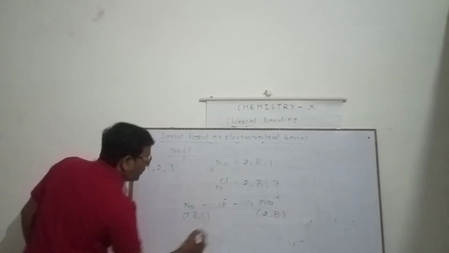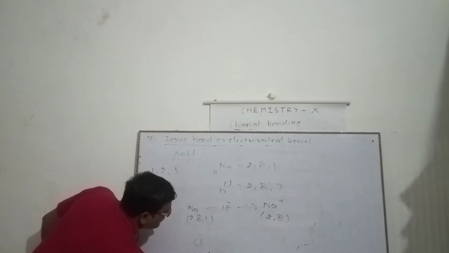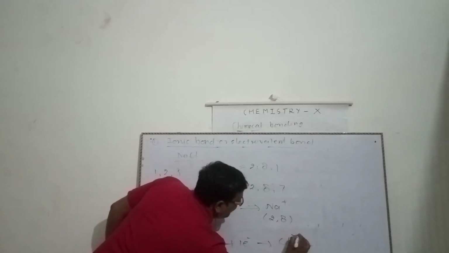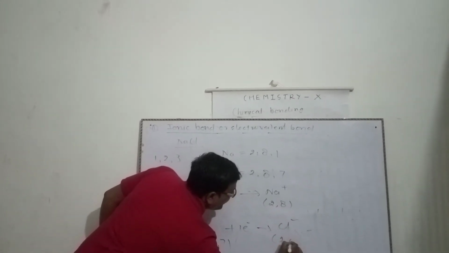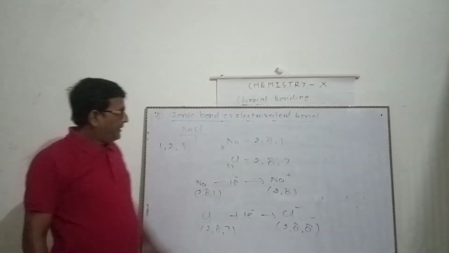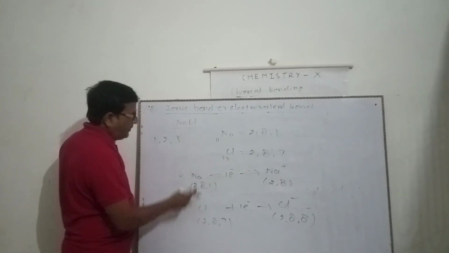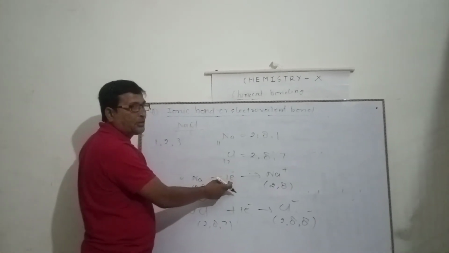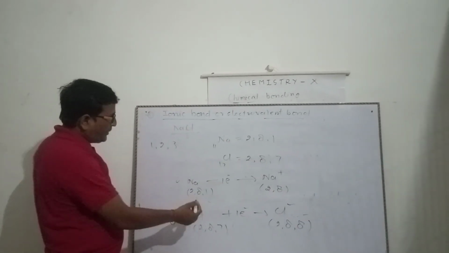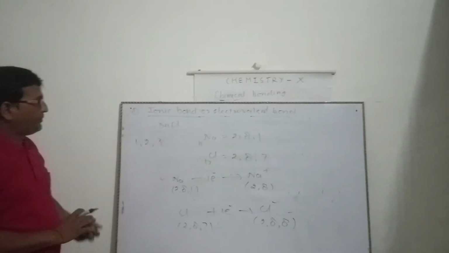In case of chlorine, 2, 8, 7, it gains 1 electron and forms chloride ion 2, 8, 8, like argon. Why does sodium lose the electron? To get stable electronic configuration. Why does chlorine gain the electron? To get stable electronic configuration.